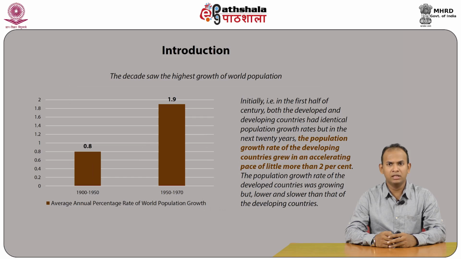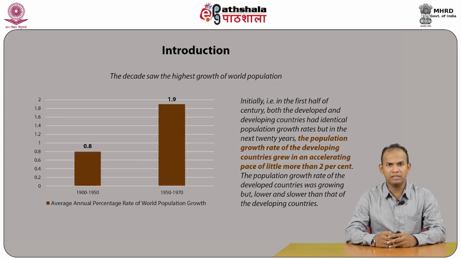Initially, that is, in the first half of the century, both the developed and developing countries had identical population growth rates. But in the next 20 years, the population growth rate of the developing countries grew at an accelerating pace of a little more than 2%. The population growth rate of developed countries was growing, but lower and slower than that of the developing countries.